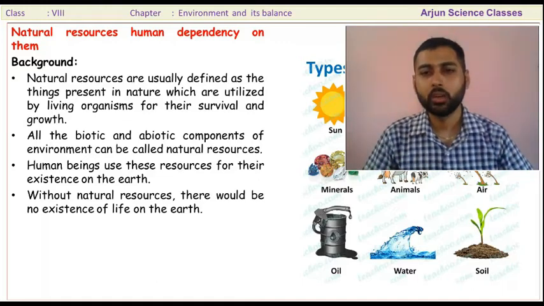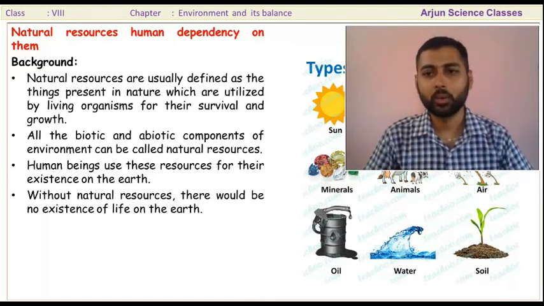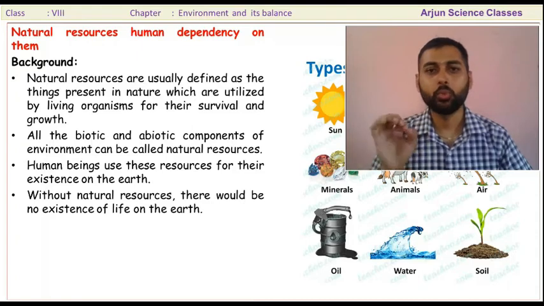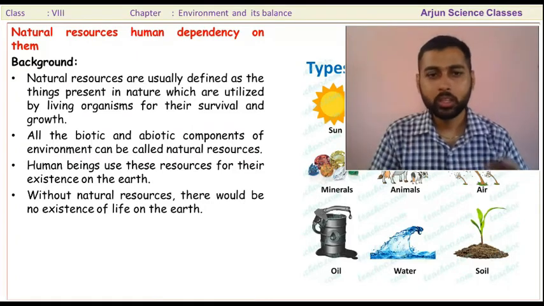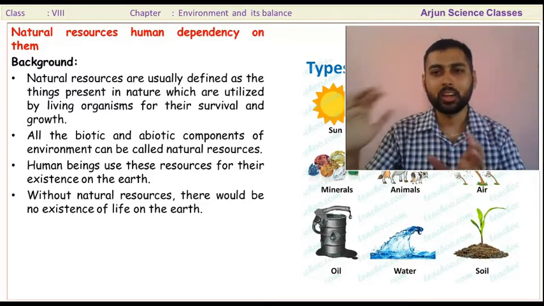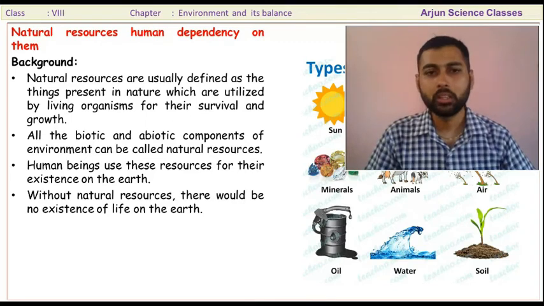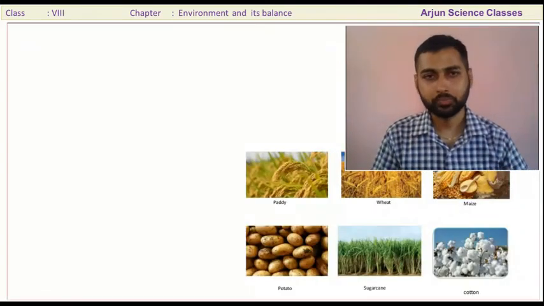Due to these factors, we are here. Otherwise, the existence of human beings is impossible. Otherwise we cannot survive. These are the factors, these are the natural resources, so we can easily survive on the earth.